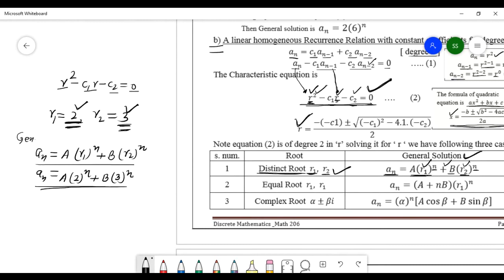You write a_n equals A r1 to the power n plus B r2 to the power n. Here r1 means 2 and r2 means 3. This way you will write the general solution.